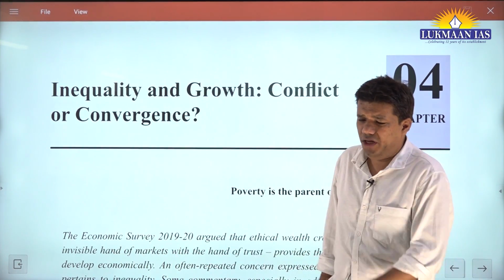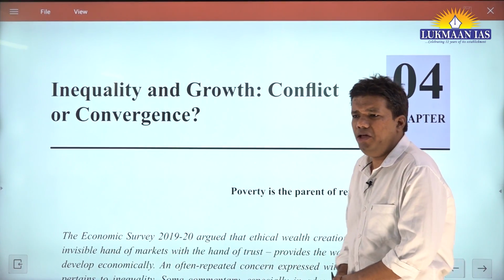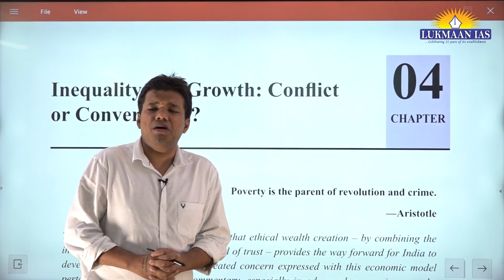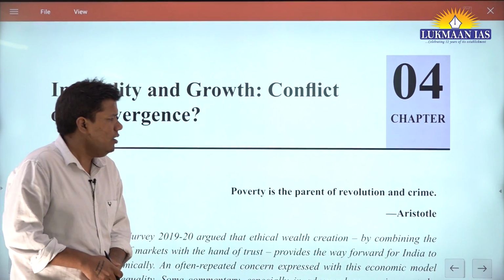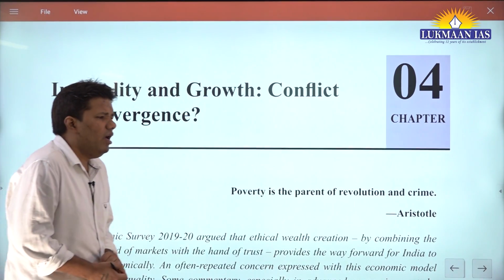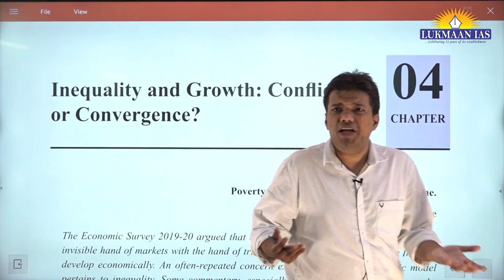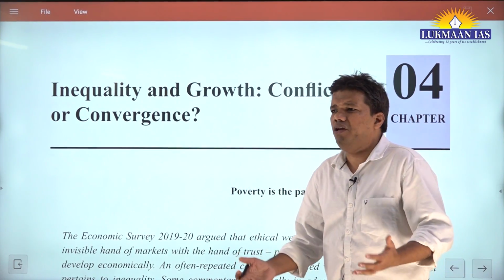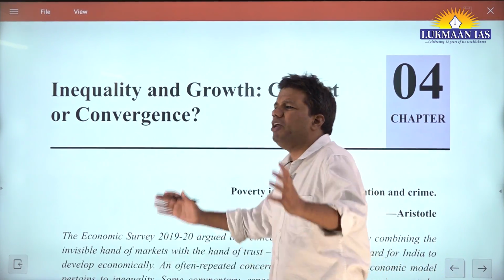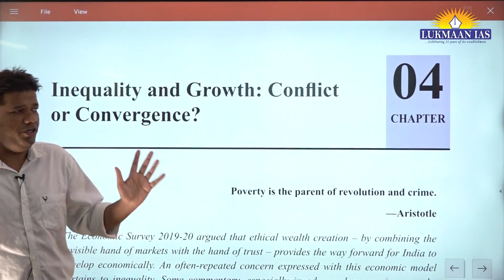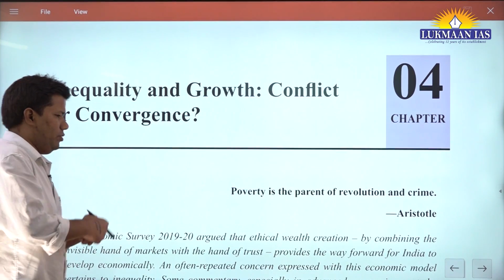Even today, I think around 750 million people still live on less than $1.9 per day. And the world cannot achieve SDG 1 till absolute poverty in India and other South Asian and African countries is eliminated. Okay. Now the question comes.